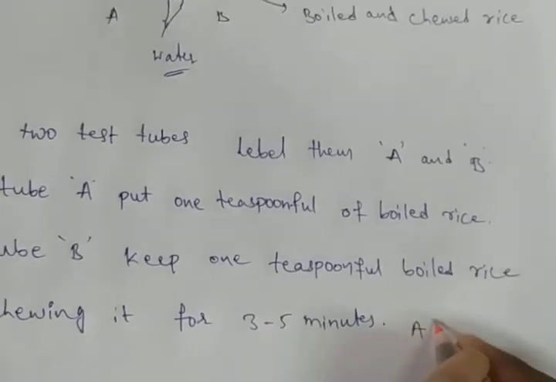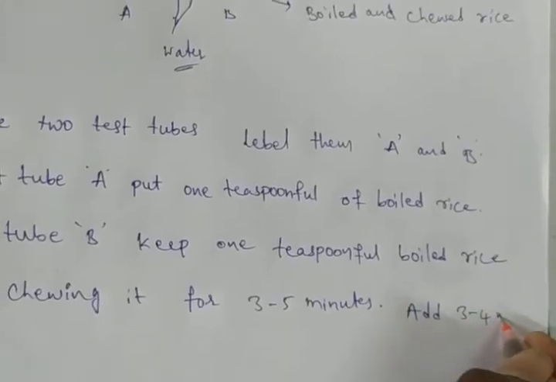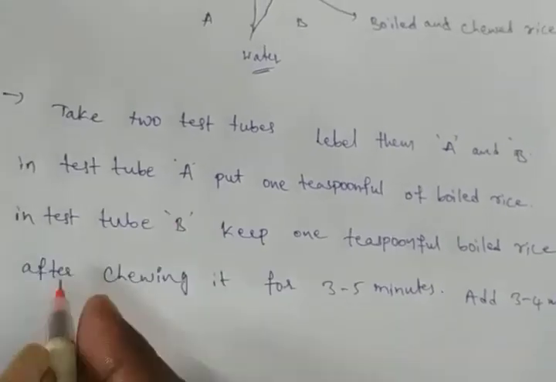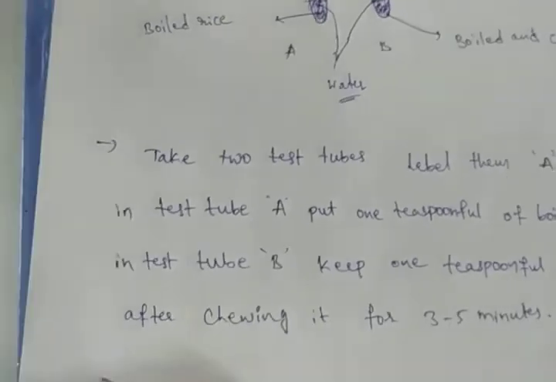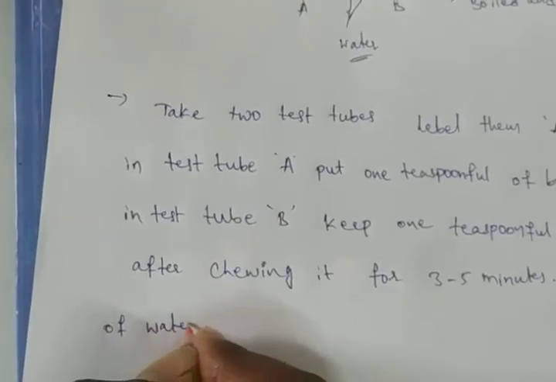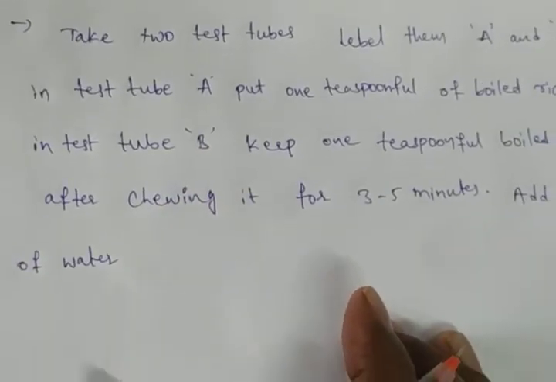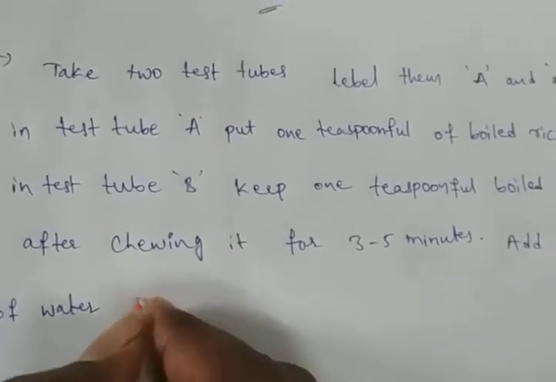After that, add 3 to 4 milliliters of water in both the test tubes.